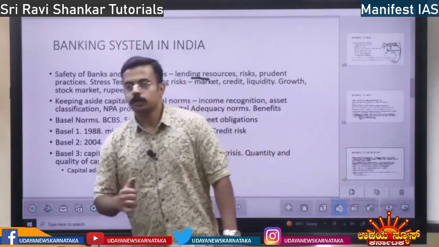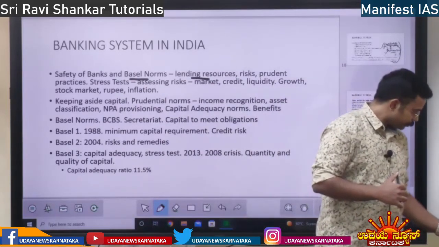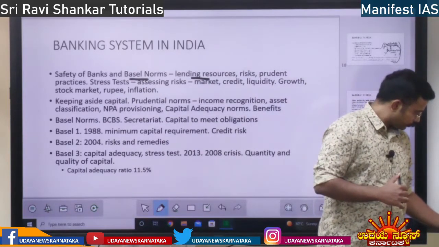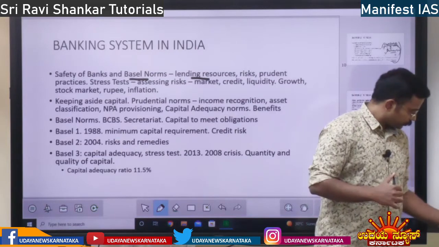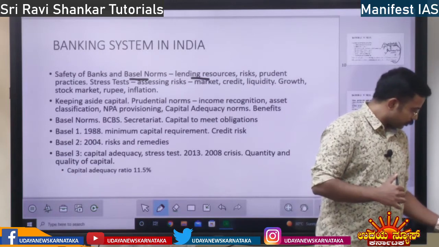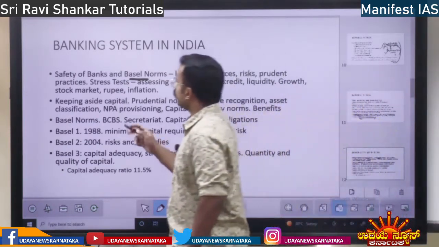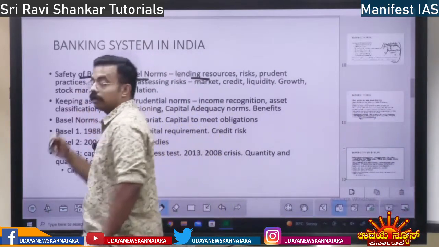See, 2008, not only in 2008, so safety of banks and Basel norms.